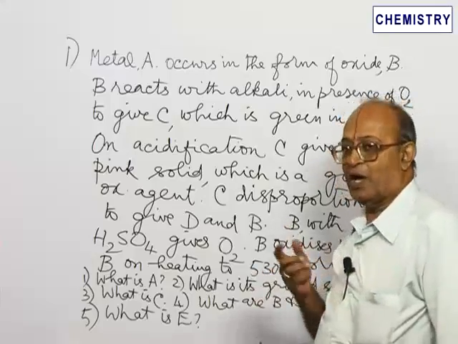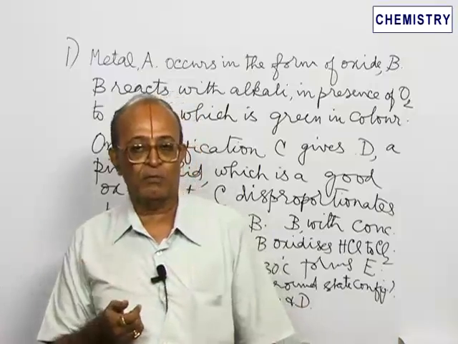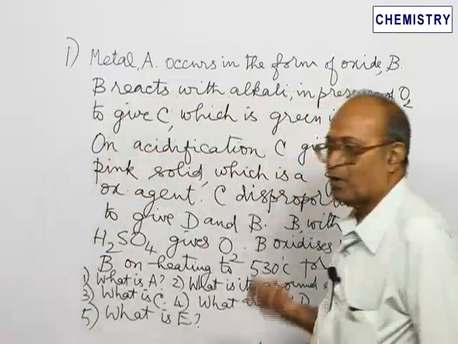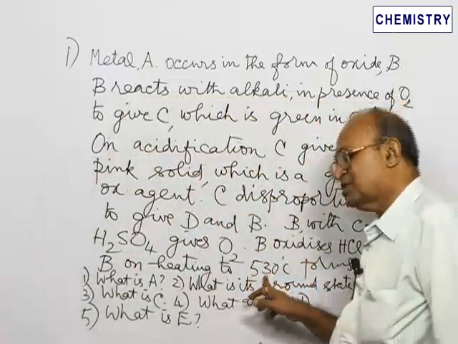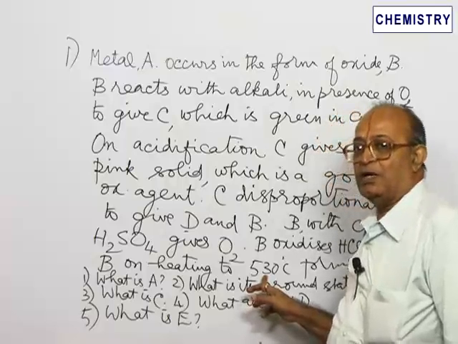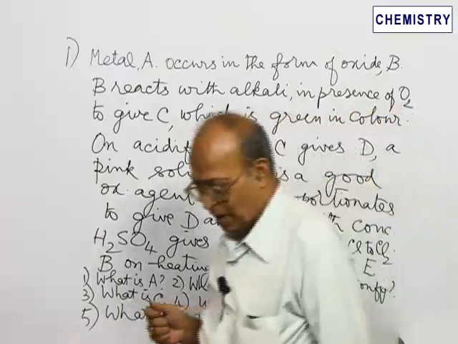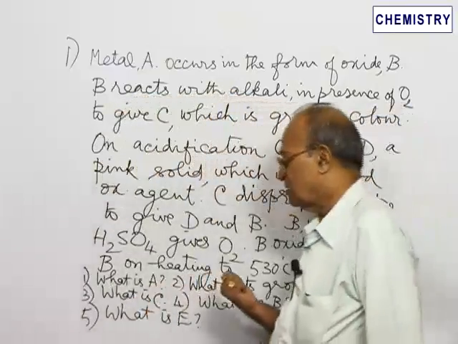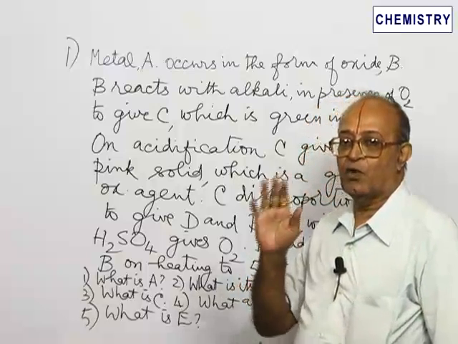You may ask, why not other oxides of manganese, MnO, or some other compound? The reason is this temperature, this value decides the nature of the product. During the action of heat on MnO2 at 530 degrees, it is converted into Mn3O4 only.